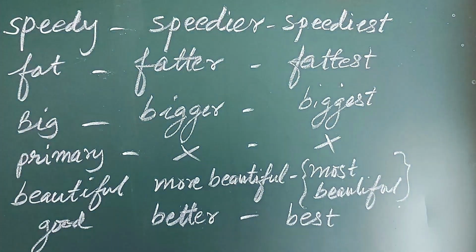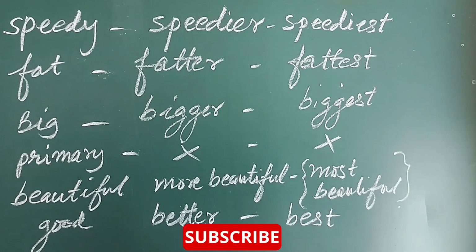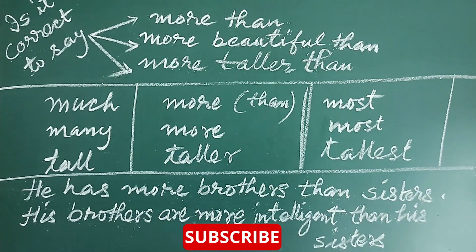So we have seen that adjectives have three forms, some do not have three forms, and so we shall learn about how they can be used in sentences. Dear friends, we have been going on learning the degree of adjectives for the last two classes. Now we are going to discuss something more.